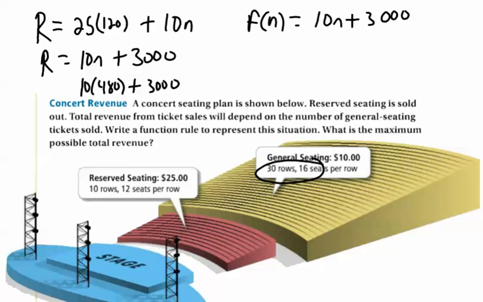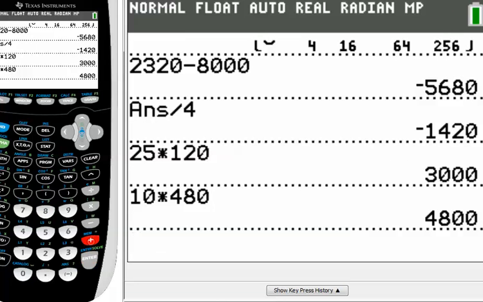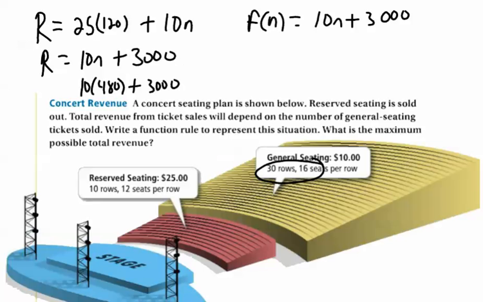Put that in your calculator. 10 times 480 is 4,800, plus the 3,000, right? That gets me to 7,800. 7,800 is the maximum total revenue that we will make off of this concert. Make sense? It's pretty easy, right?